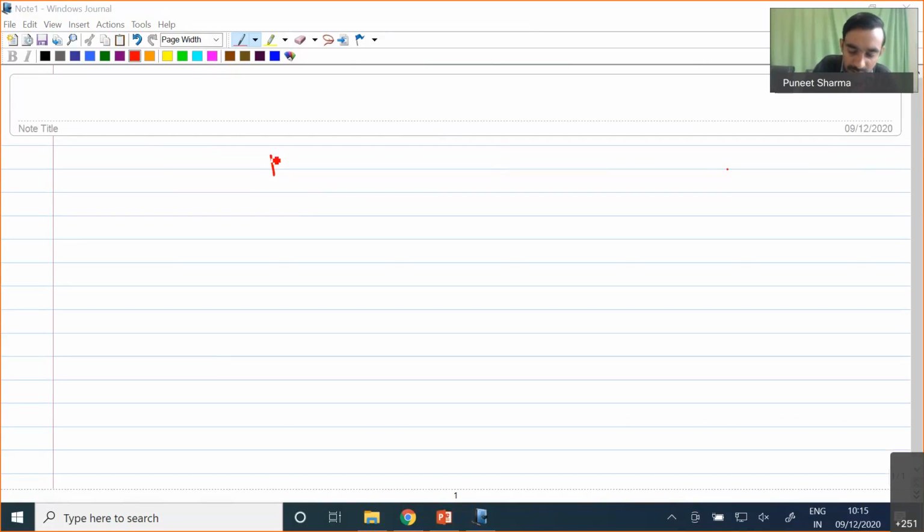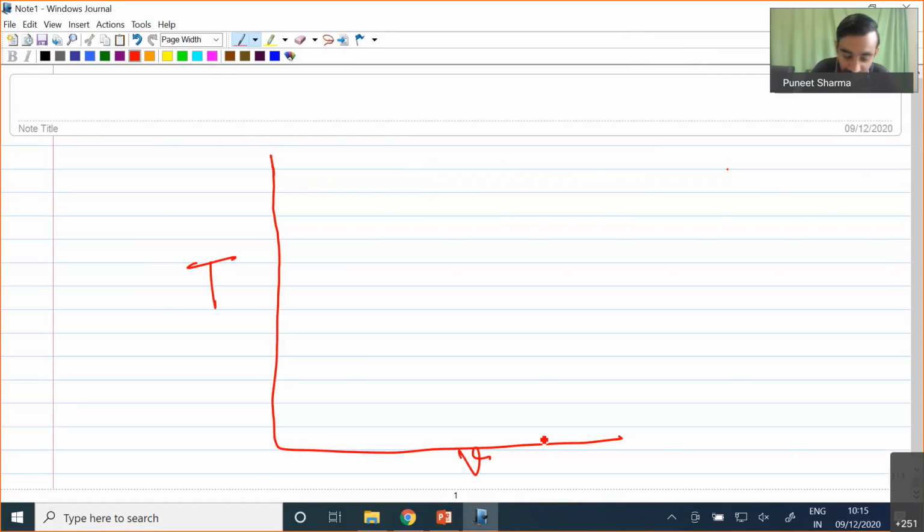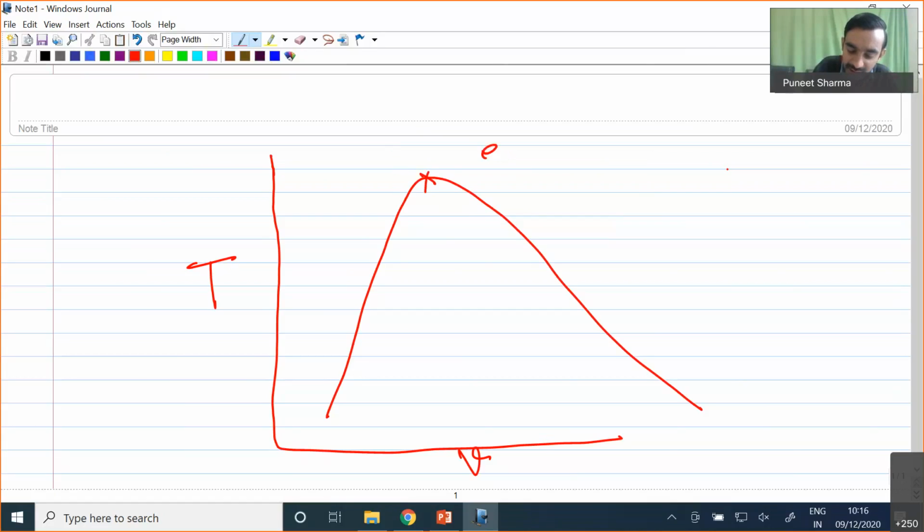If I plot the temperature and volume diagram, we have already seen that this is our critical point, and beyond the critical point, whatever phase we have, we call it our dense fluid.